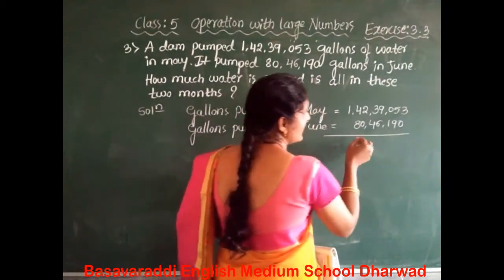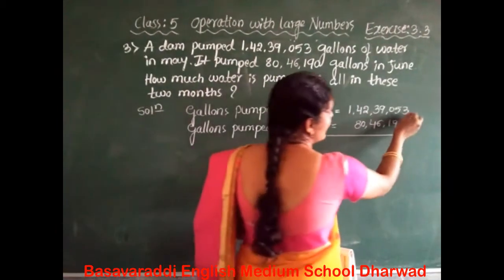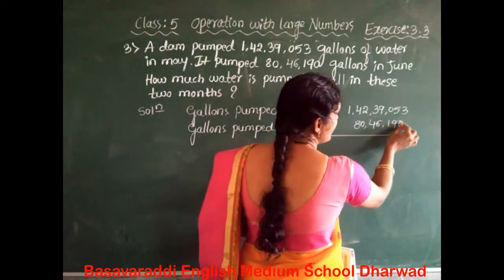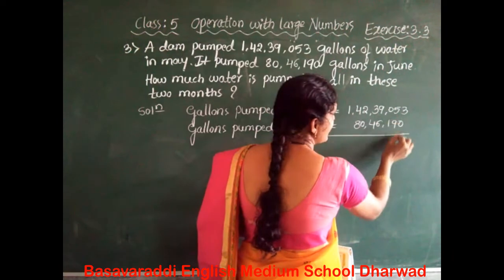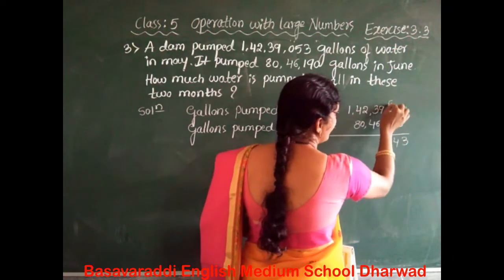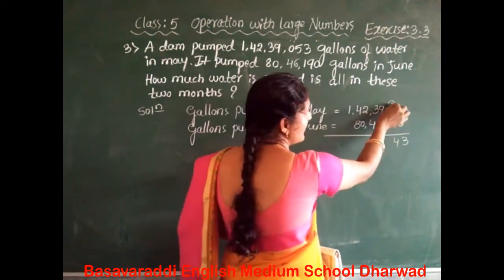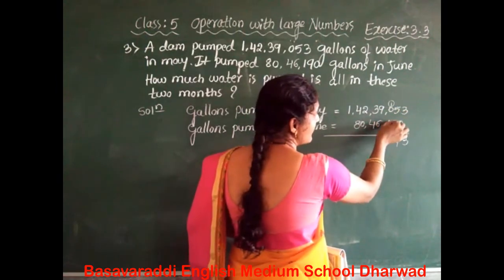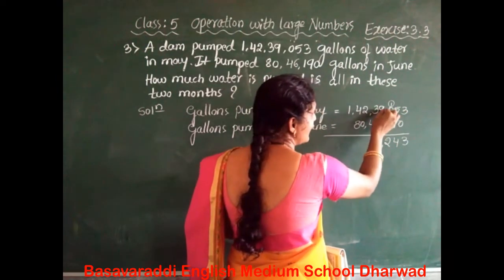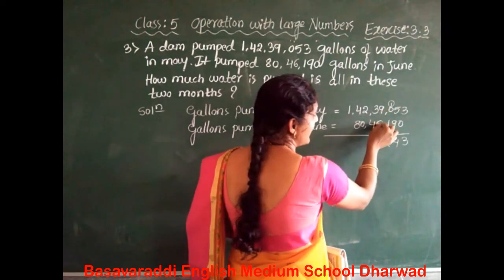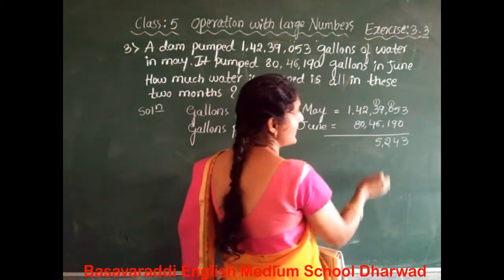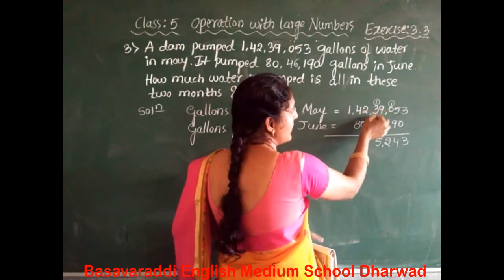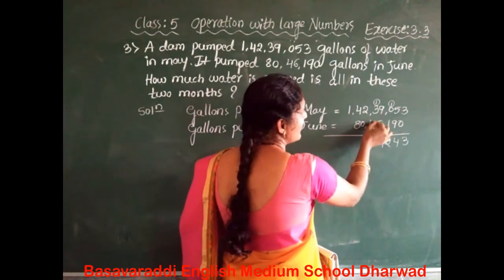Okay, we arrange the numbers column wise there. Let's do the addition now. 3 plus 0 is 3. 5 plus 9 is 14. 1 carry over to the 100 place. 1 plus 0 is 1. 1 plus 1 is 2. 3 plus 9 plus 6 is 15. So 1 carry over to the 10,000 place. 1 plus 3 is 4. 4 plus 4 is 8.